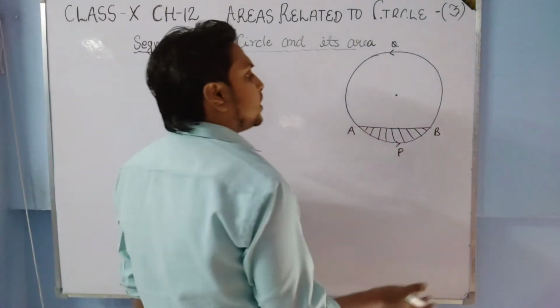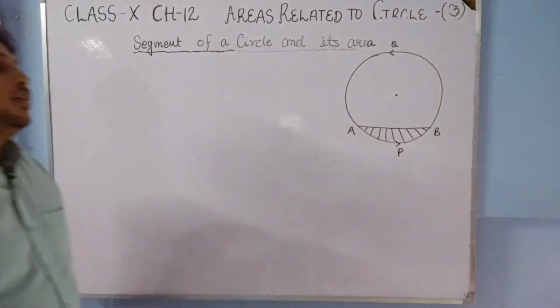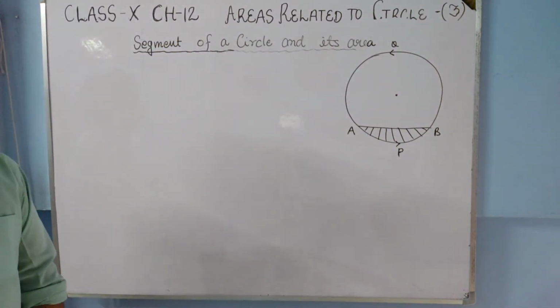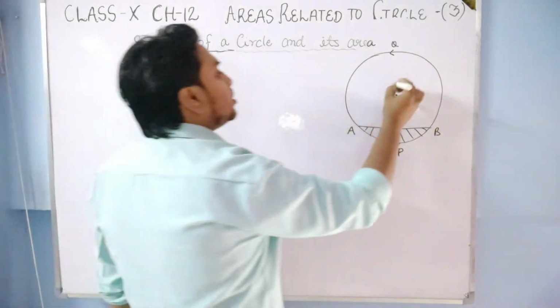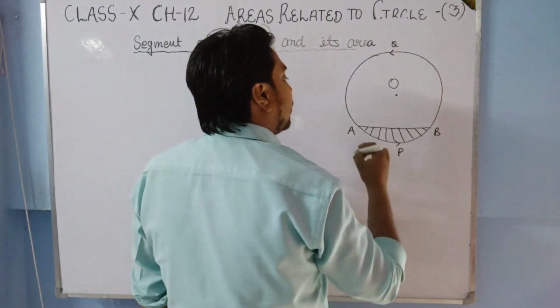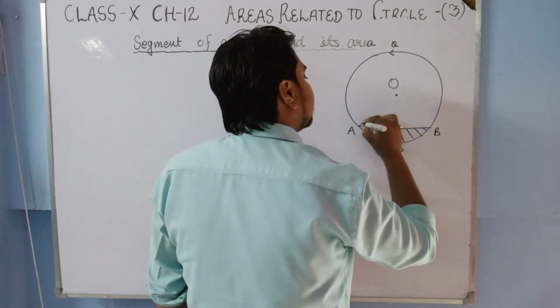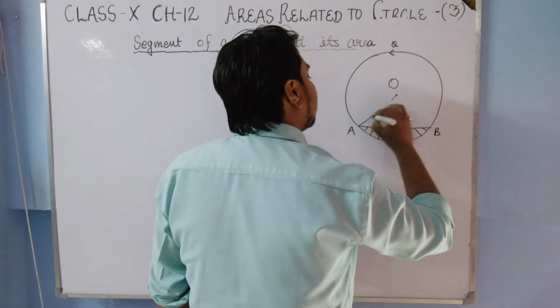Two types of segment will be there: one is the minor segment and one is the major segment. What we have to do is find the area of this segment. Suppose students, the center of the circle is O and the radius is small r.